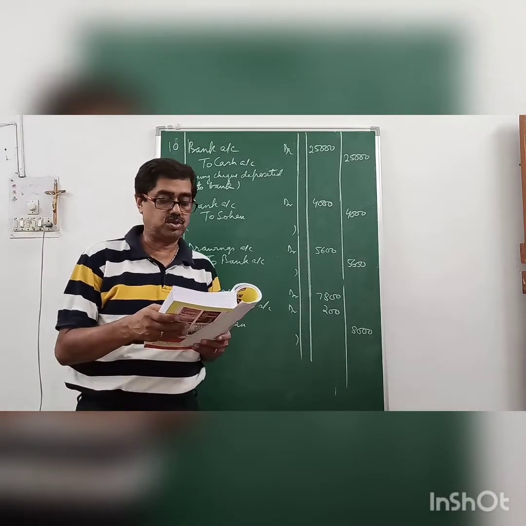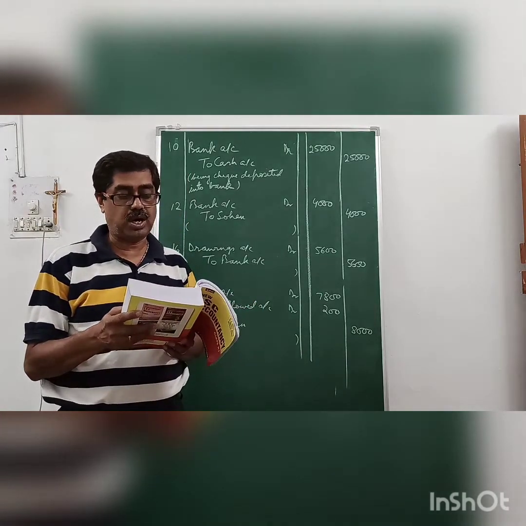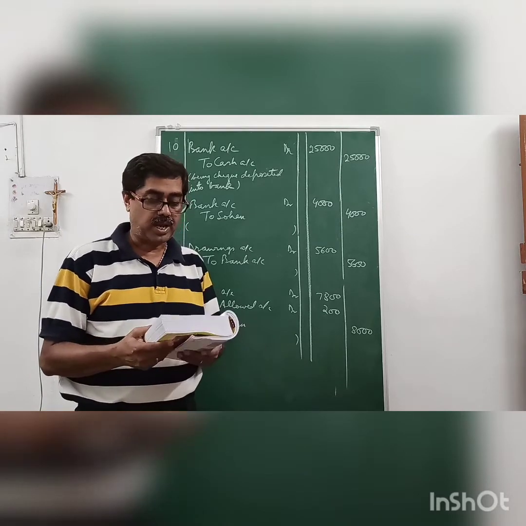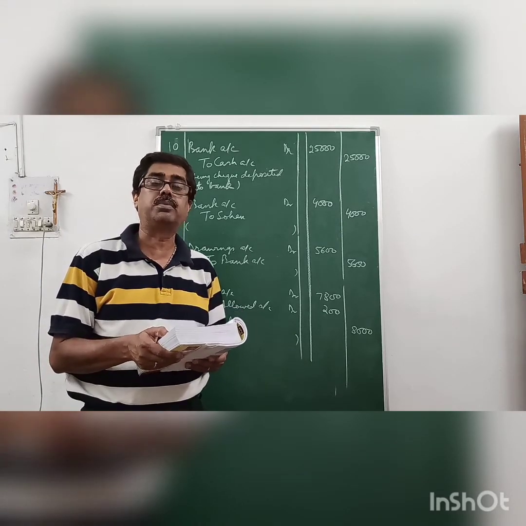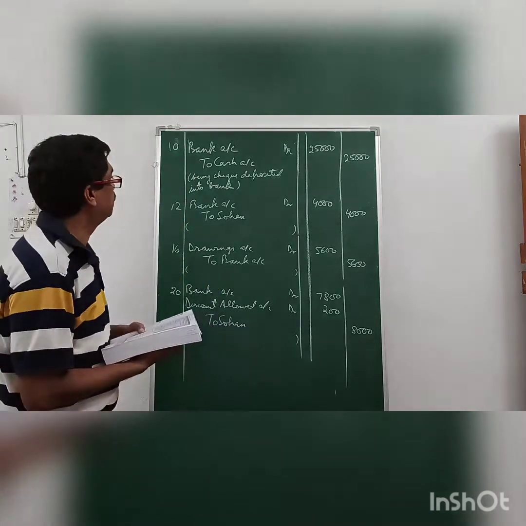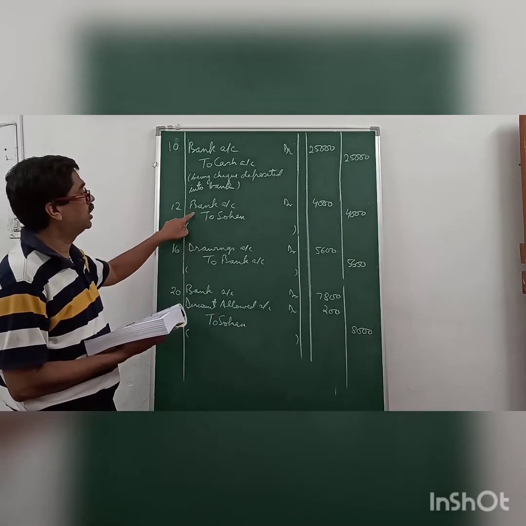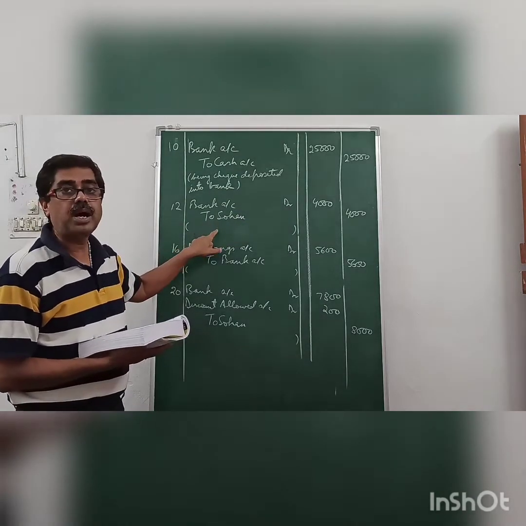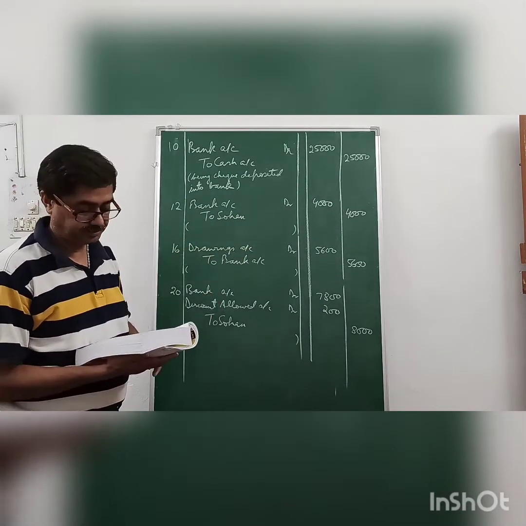Next we have on 12th, Sohan deposited to our bank account. Now Sohan is our debtor of rupees 12,000 and he deposits 4,000 into our bank directly. So the entry will be debit the receiver, bank account debit to Sohan, credit the giver with rupees 4,000, being part amount deposited to bank.